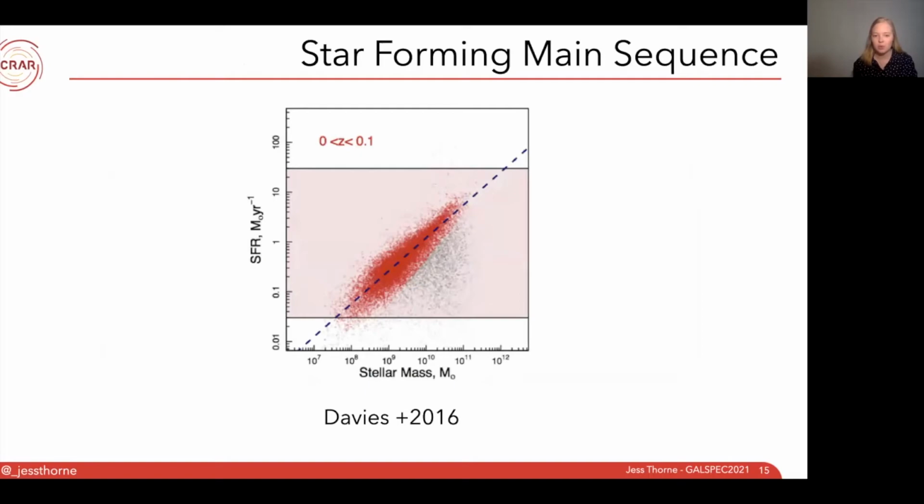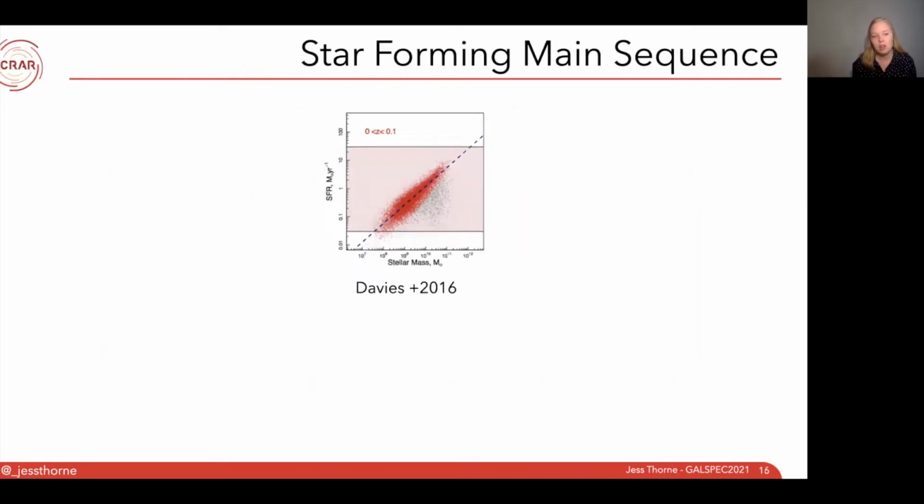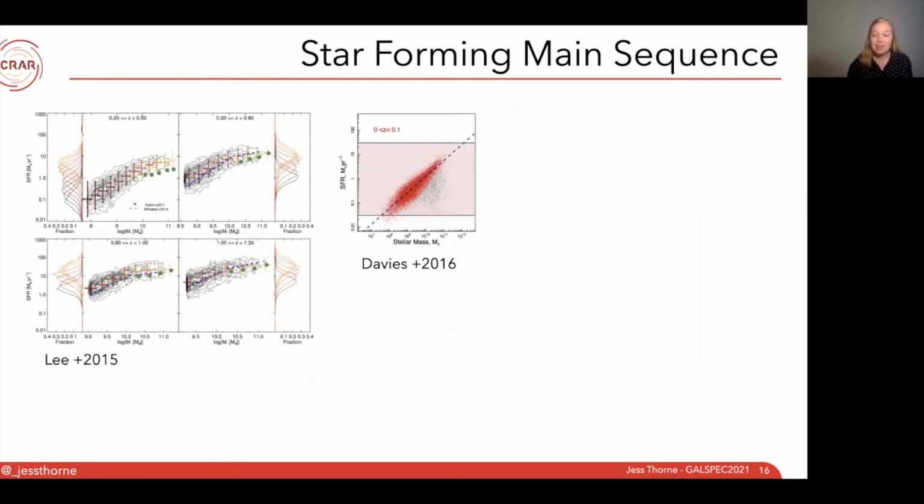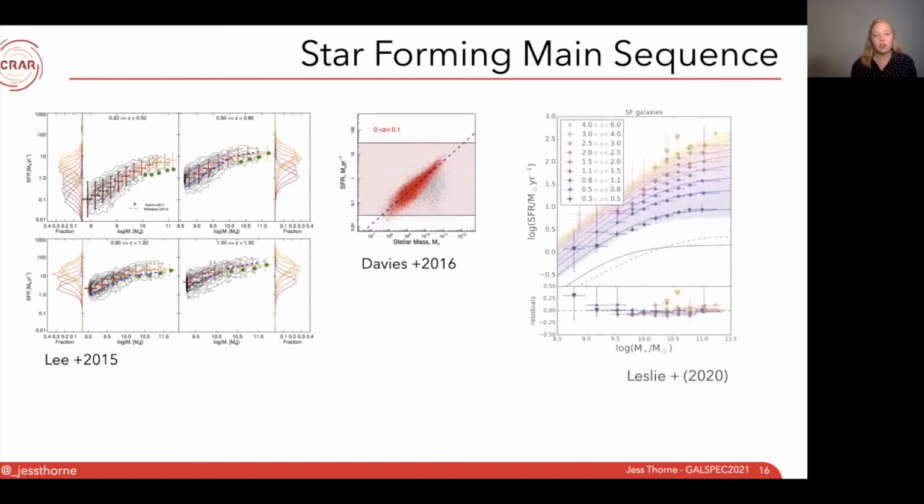And so one of the first things we've looked at is the star forming main sequence, which is the relationship between stellar mass and star formation rate of galaxies. So Davies et al. 2016 used a sample of low redshift GAMA galaxies and found a very tight linear relationship between stellar mass and star formation rate. But other work has found in the COSMOS field evidence of bending, so a non-linear relationship between stellar mass and star formation rate at higher redshifts. This was found by Lee et al. in 2015 and Leslie et al. in 2020. So why do some surveys find linear relationships and others find bending?